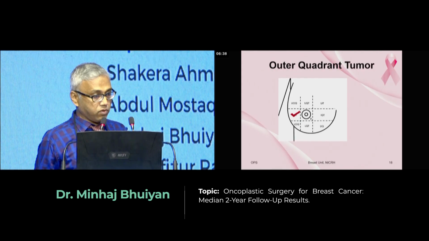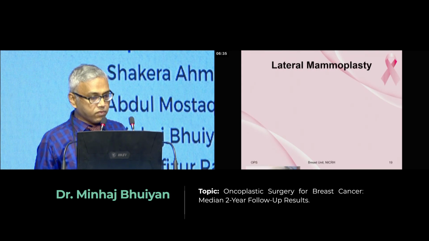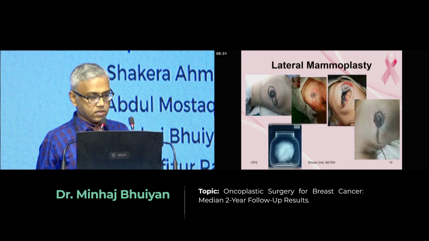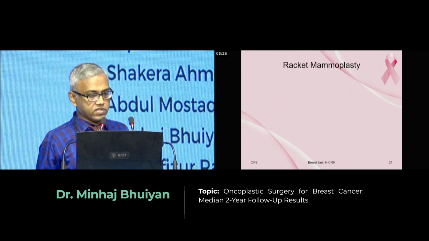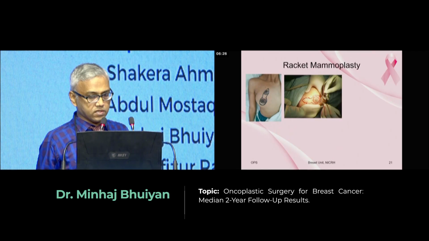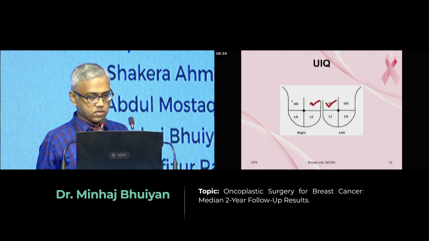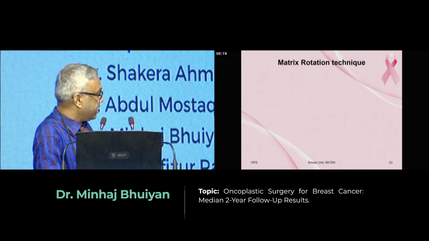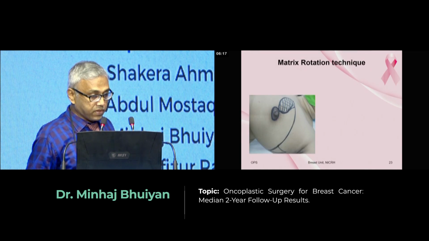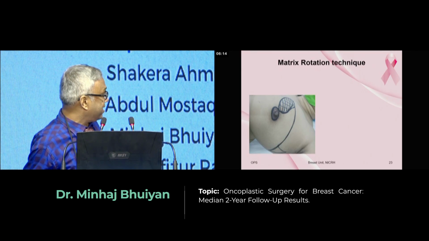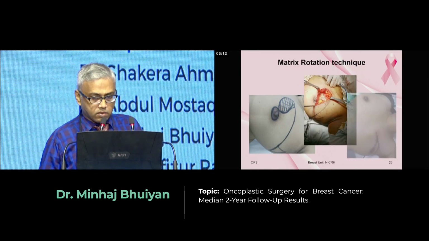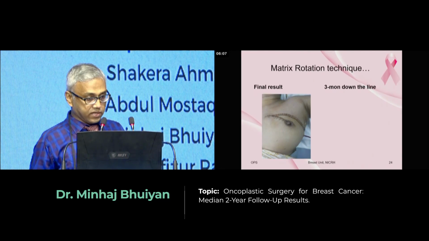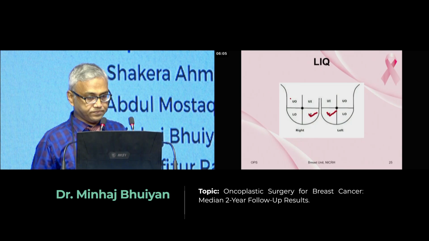Let us see some examples of outer quadrant tumor. We perform lateral mammoplasty for lateral quadrant. For inner quadrant, we perform bracket mammoplasty. Upper inner quadrant is a very challenging area. For this, we also perform the matrix rotation technique. This is the final result after operation, and this is the follow-up after 3 months.